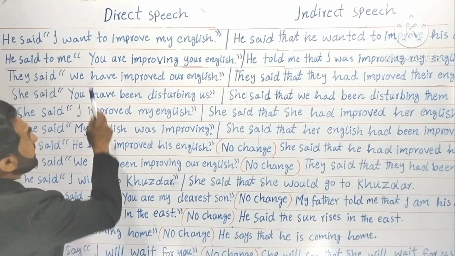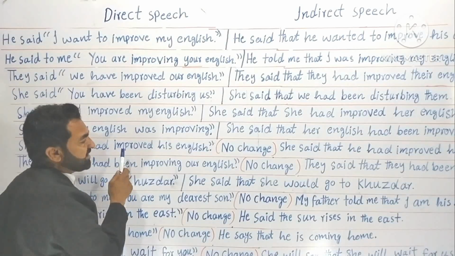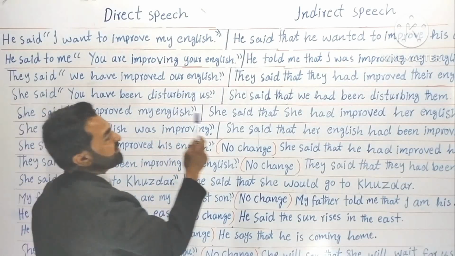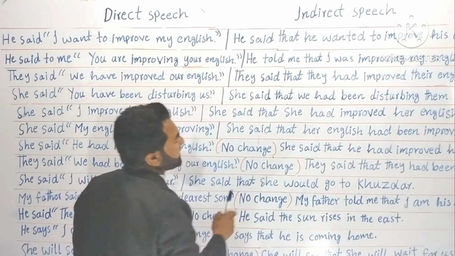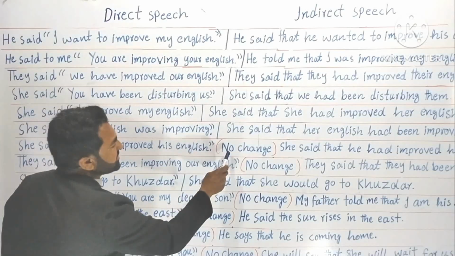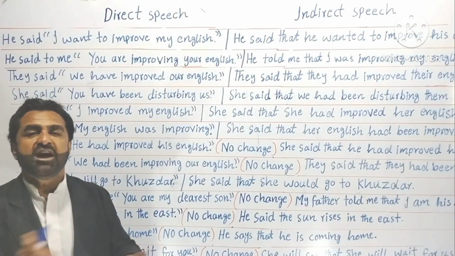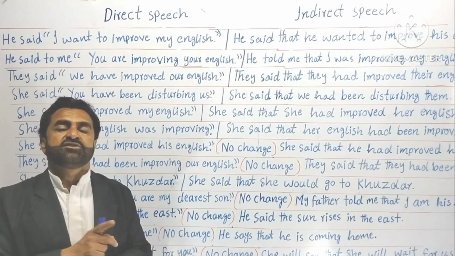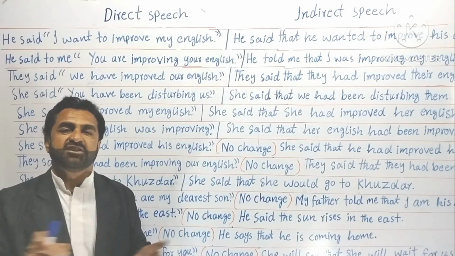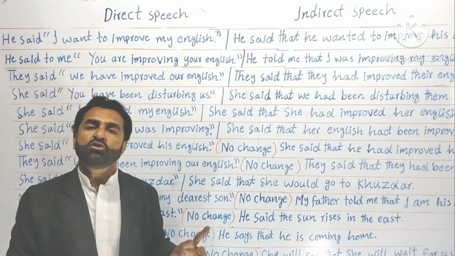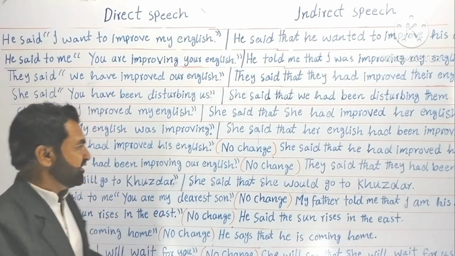Now this part, direct speech is in past perfect, and indirect speech is also in past perfect. That's why it's written no change. Now here you will not find the changing of tenses. Tenses will not change. Both will remain the same. Understood?